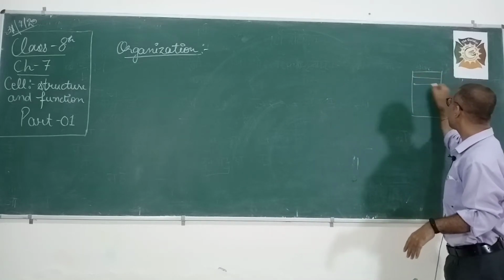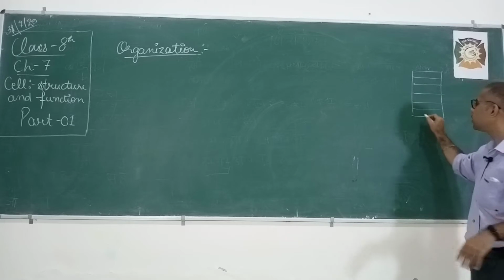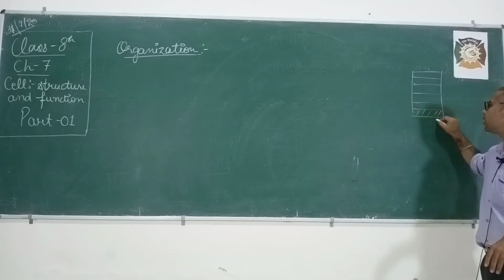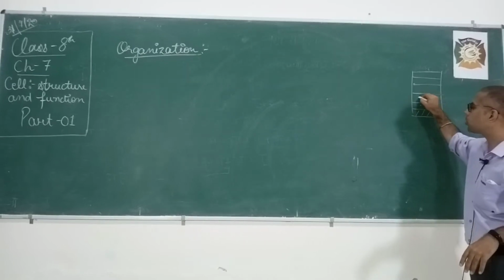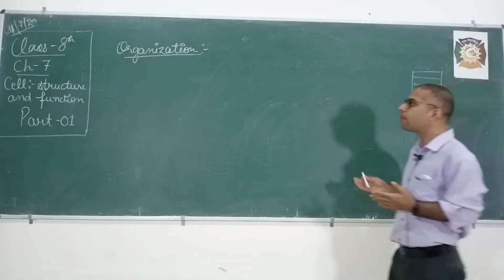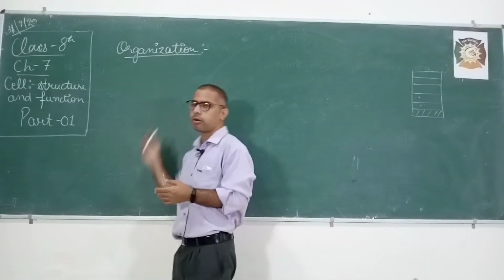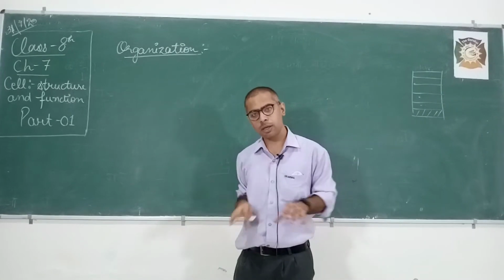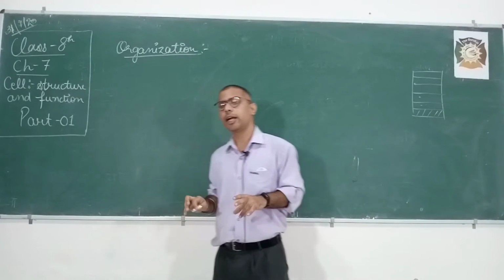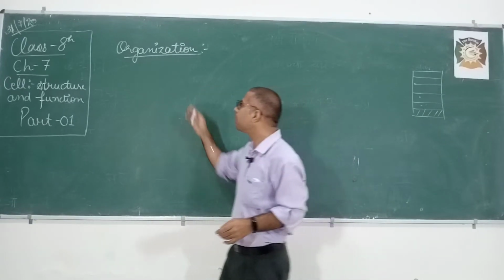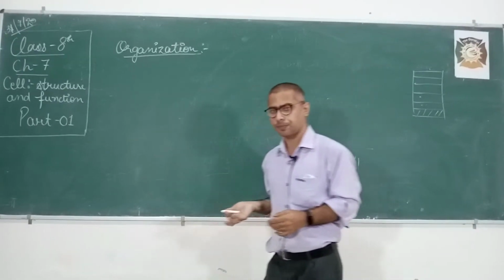When the first compartment gets filled, the information enters the second compartment, then the third. So in organization, some people combine together and collectively do a particular function, and that is known as organization.